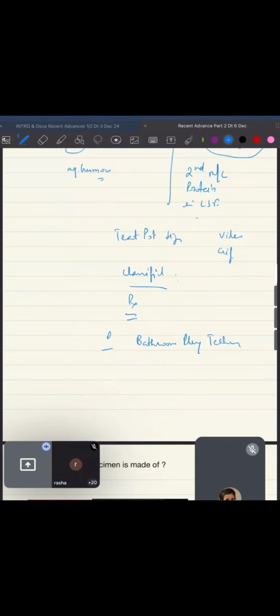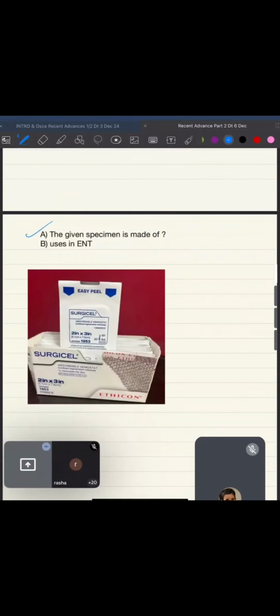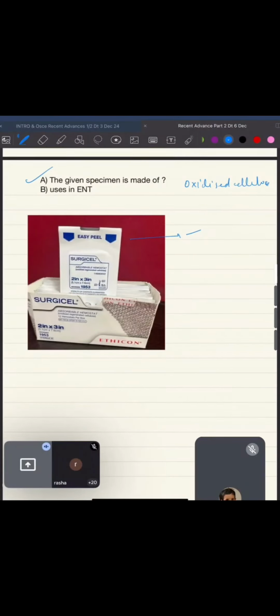Now coming to 3-4 things. Now what is Surgicel? We all know that this is a surgical hemostat. The point is what it is made of. It is made of oxidized cellulose. Where do we use it? We all remember we use it in neurosurgery procedures, over flaps, and for any bleeding from mastoid emissary veins. It's used in multiple places.